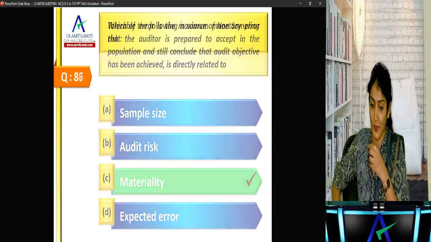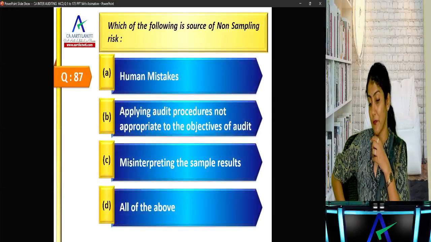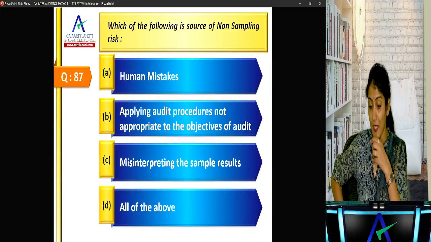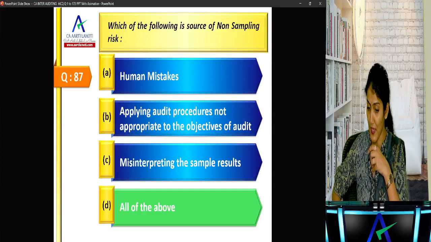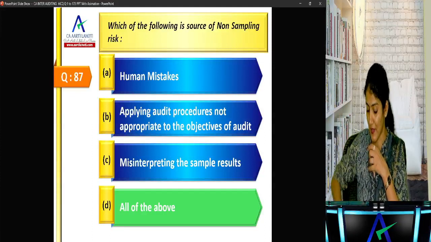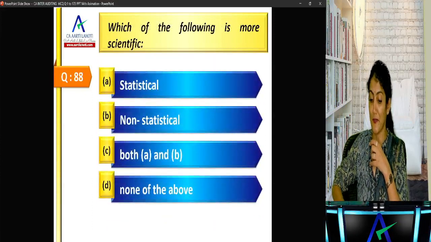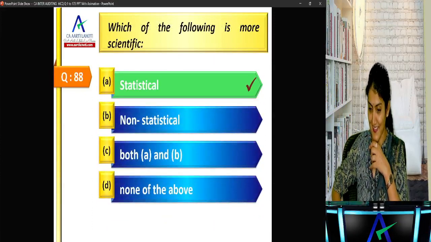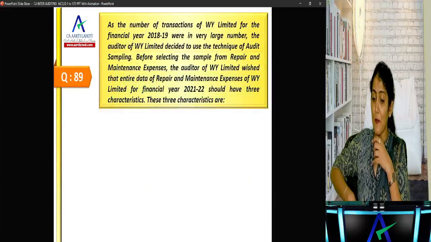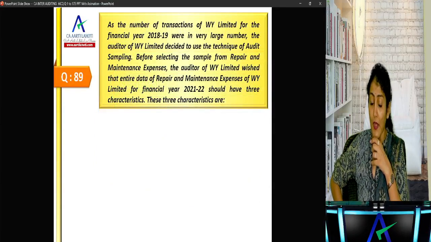Okay, next one. Which of the following is a source of non-sampling risk? Human mistake, applying audit procedure not appropriate, misinterpreting the sample result, all of the above. Right, all of the above. So any reason your conclusion goes wrong apart from sample, that is the non-sampling risk. Okay, which of the following is more scientific? Statistical sampling. Wonderful.